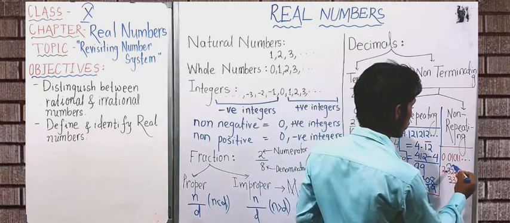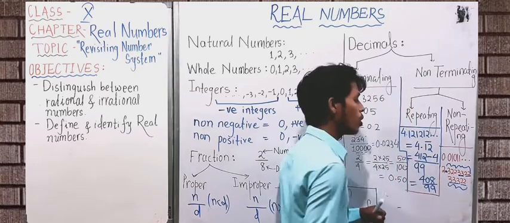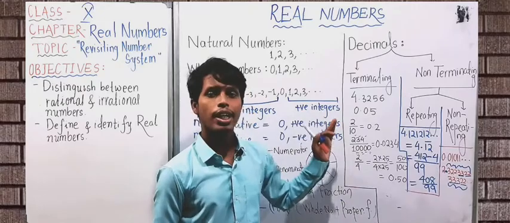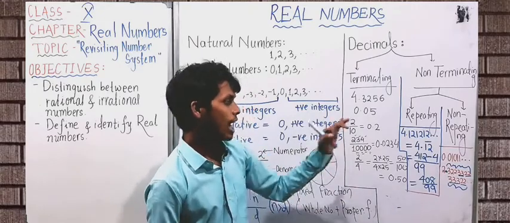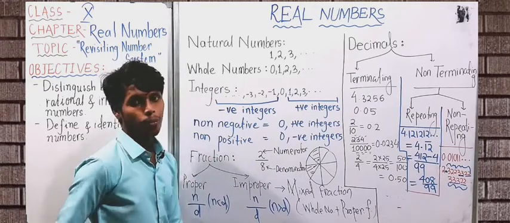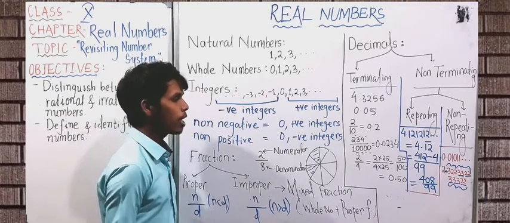Here 322, then 3322, then 33322, so the same thing is not being repeated, so it is a non-terminating non-repeating decimal number, and these types of decimal numbers can never be expressed in the form of fractions, or p by q, or any number divided by any number.